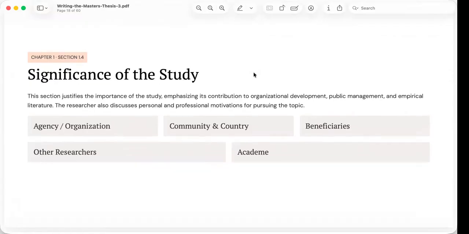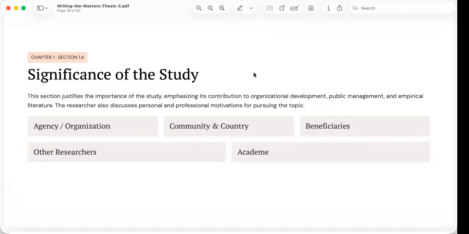Significance of the study. After explaining what the study intends to accomplish, the researcher must explain why the study matters. This is the purpose of the significance of the study. Many beginning researchers simply claim that their study is important, but significance must not only be said, it must be demonstrated, not merely asserted. Readers should understand who benefits from the study and how those benefits contribute to knowledge or practice.